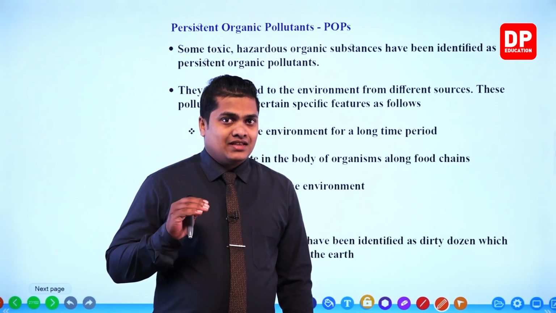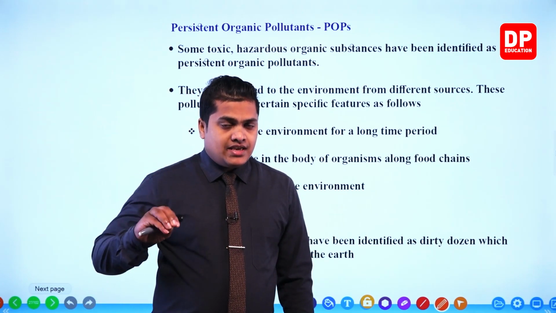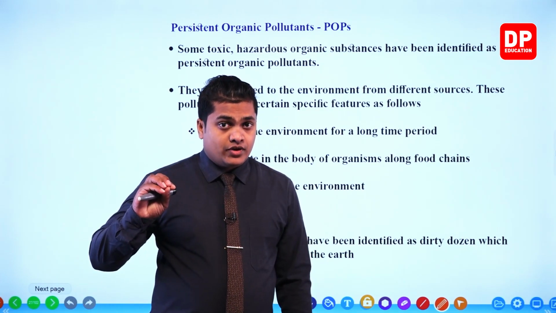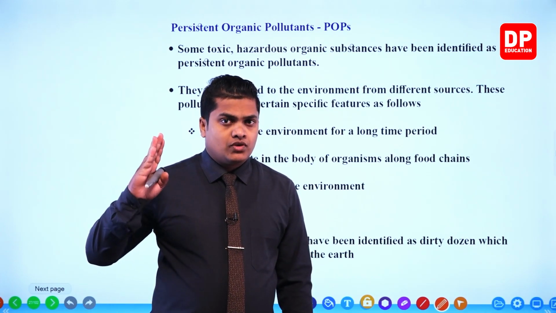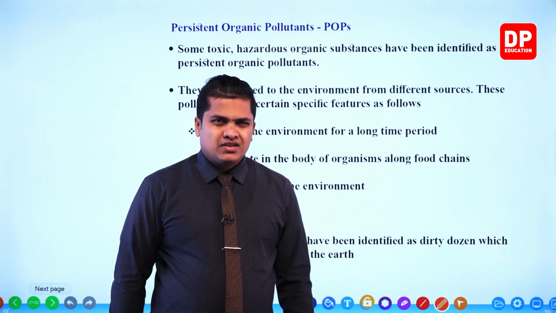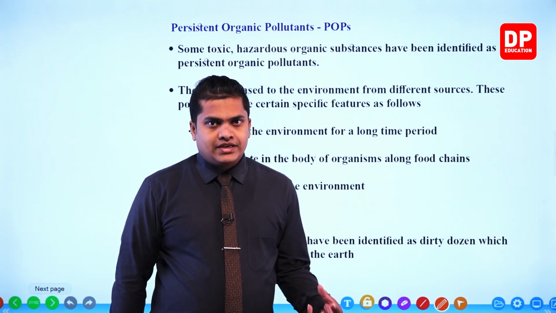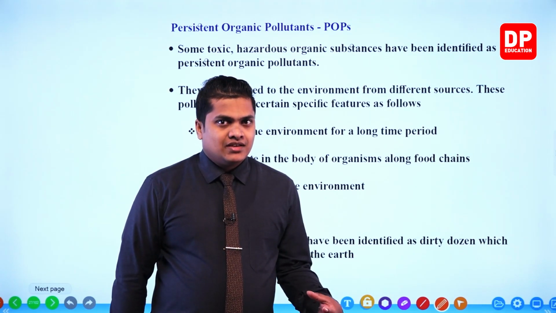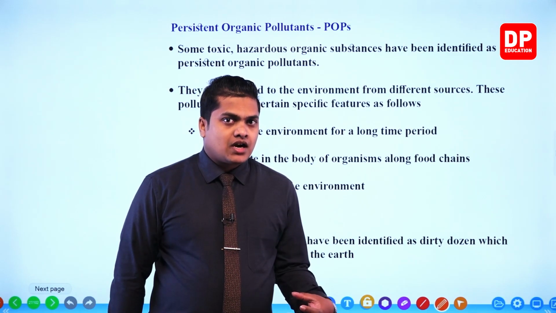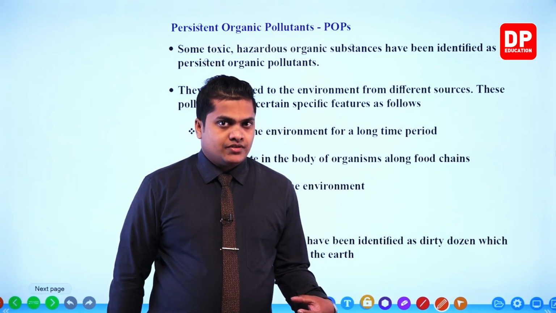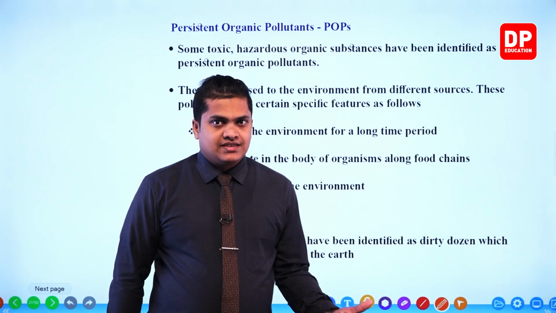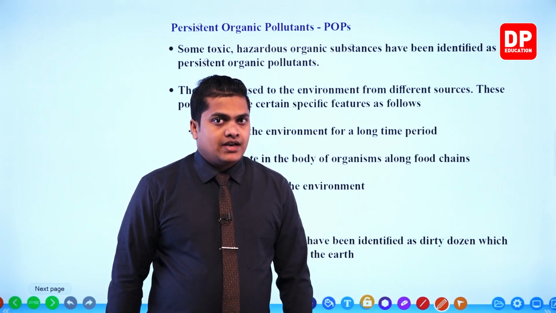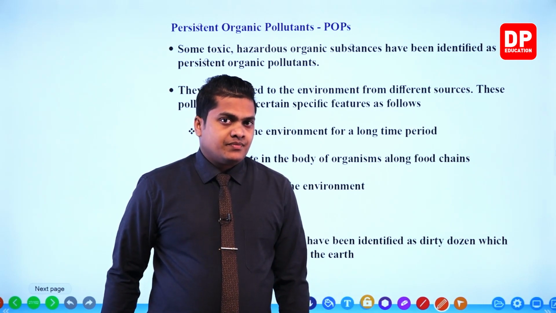Persisting means these things are going to stay within the environment for a long time period. Organic means they contain carbon as the main constituent. That means simply we can say that these things are plant and animal based substances.